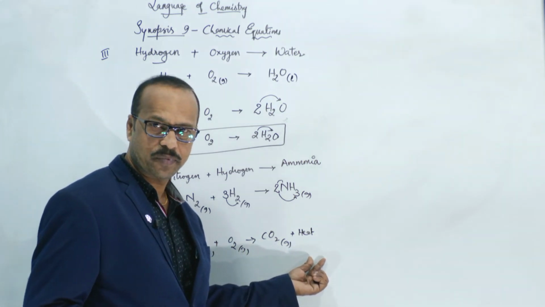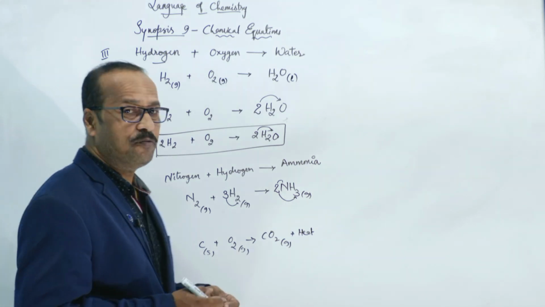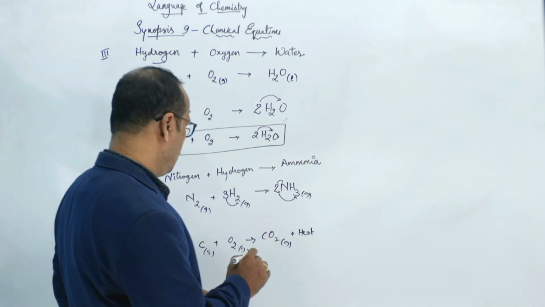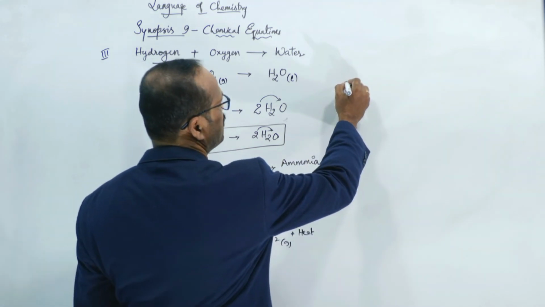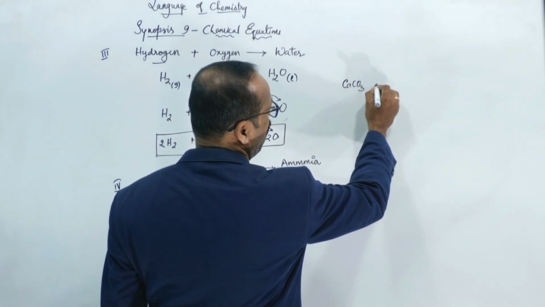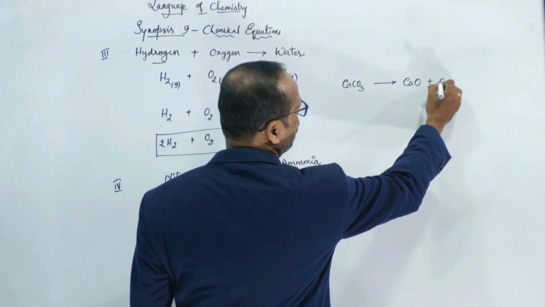Heat is released. If you want to provide the heat, for example, calcium carbonate, CaCO3 is there. CaCO3 on heating splits into calcium oxide and carbon dioxide.